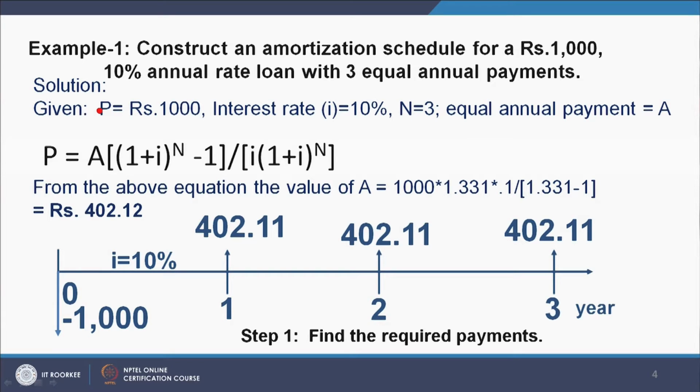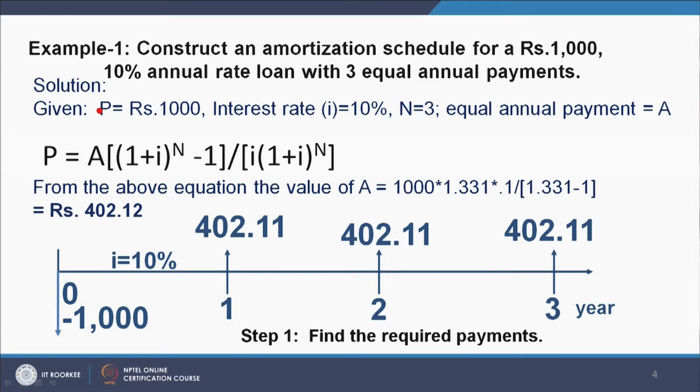From the above equation, the value of A is 1000 into 0.1 into 1.331 divided by, in brackets, 1.331 minus 1, which comes out to be rupees 402.12. Basically, this is an equation which has been taken from annuity, and the principal is 1000 and we are finding out the annuity for 3 years. 1.331 is 1 plus I to the power n, and 0.1 is the I.